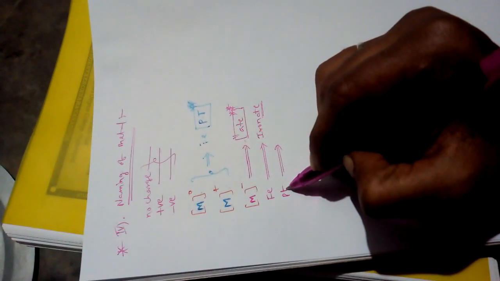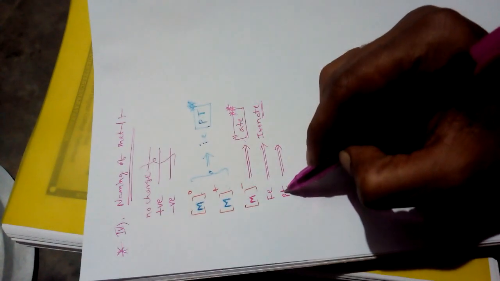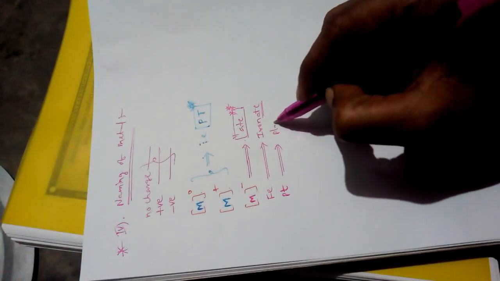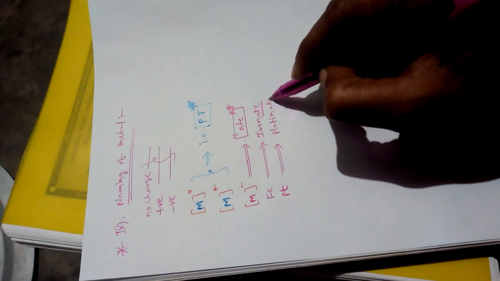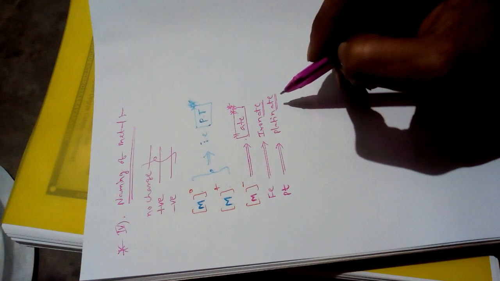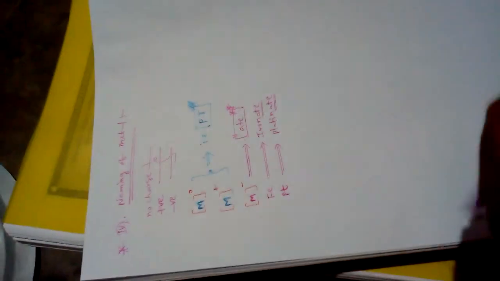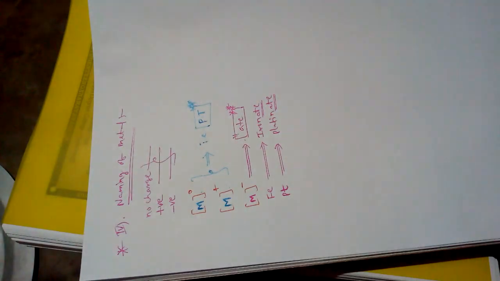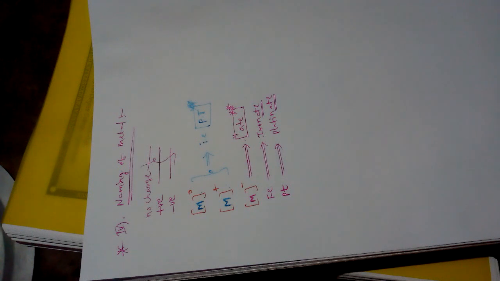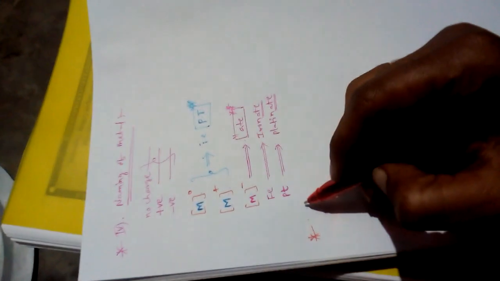If platinum is present in anionic complexes, we need to write platinate, cobaltate, nickelate, like that. Okay, this is the naming of metals in complexes, and we have a special, recently added rule.